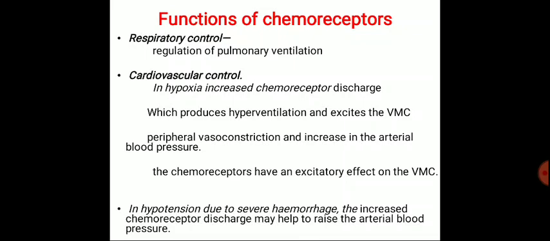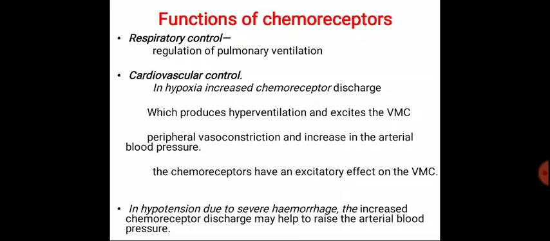Respiratory centers are primarily concerned with the regulation of pulmonary ventilation. When we talk about cardiovascular control, in physiological conditions, in a healthy individual breathing normal air, there is very little discharge from the chemoreceptors and no contribution to the regulation of the cardiovascular system. The chemoreceptors exert their roles only in the following conditions: in hypoxia and in hypotension.